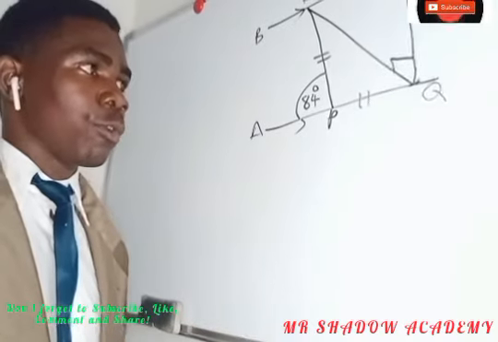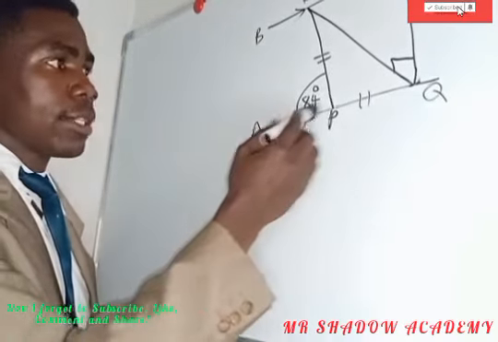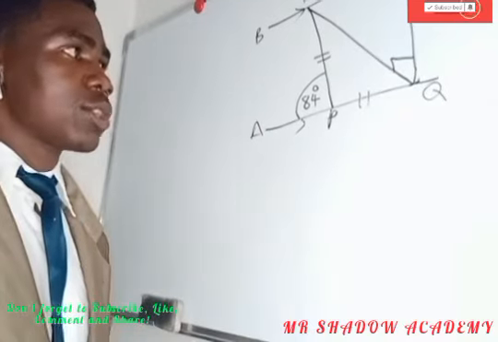Rule number 1: this one is a straight line.